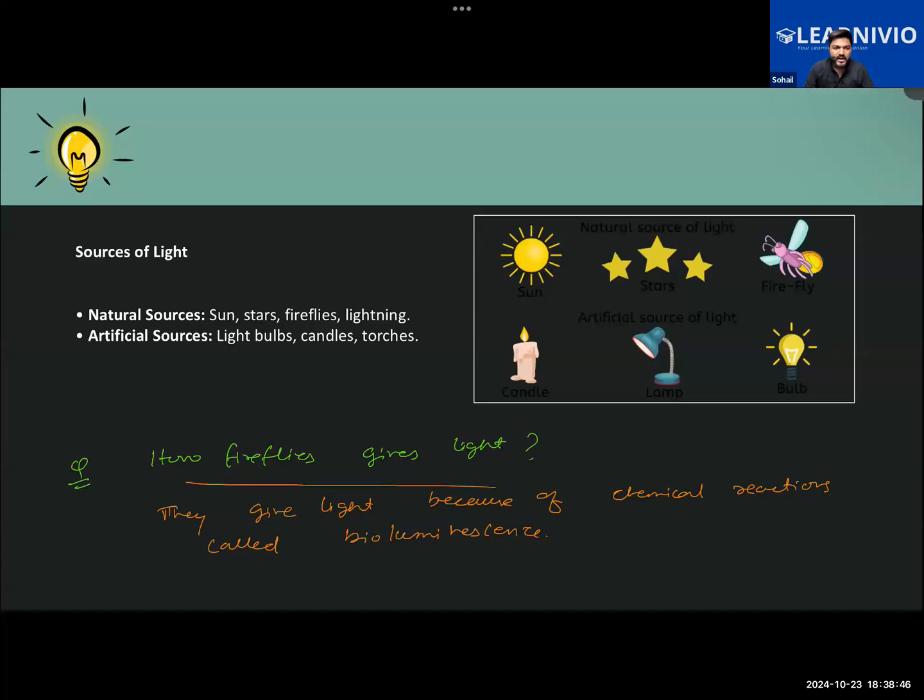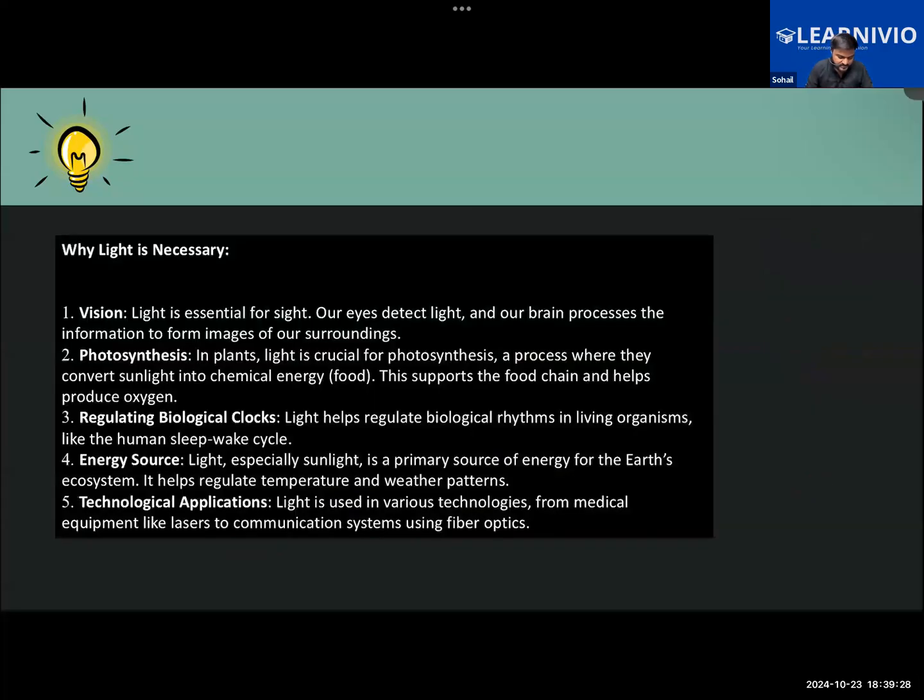As for other properties of light, we have learned that it travels in the form of electromagnetic waves. We learned about the speed of light, about 3 lakh kilometer per second. We learned that it has dual nature, right? It acts as both wave and particles. In order to explain some phenomena of light, we consider light as a wave. But to understand some phenomena like reflection, light is considered as particles. Also, we learned that light does reflection, refraction, and dispersion. Those are the important characteristics which we have learned.